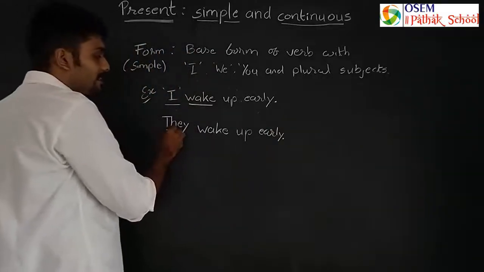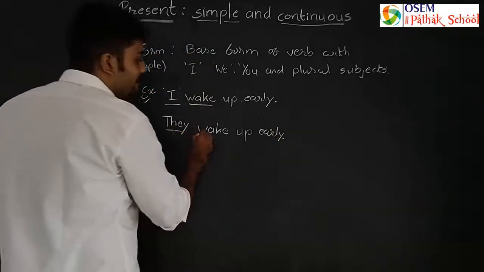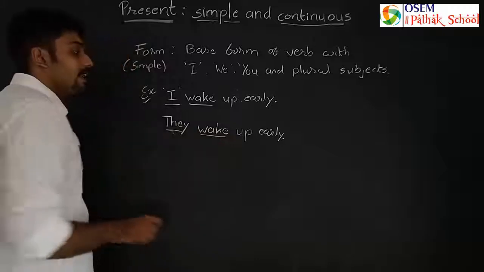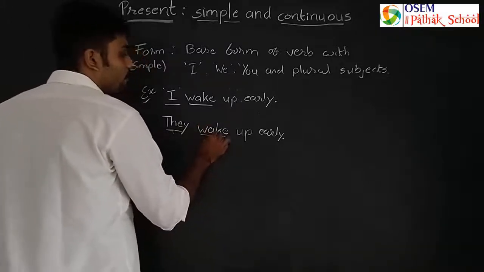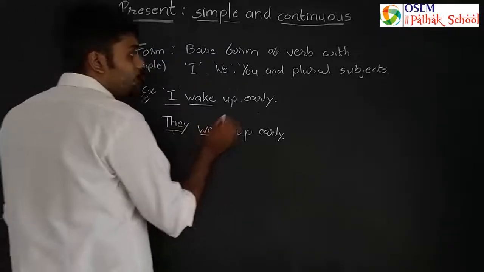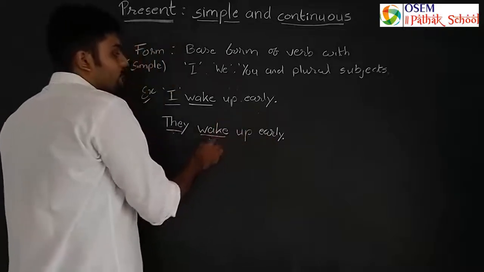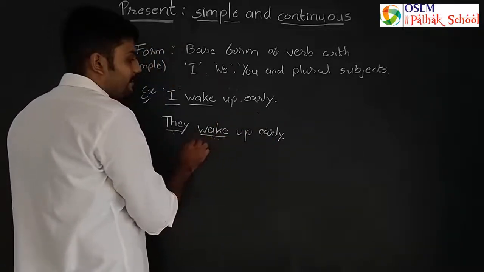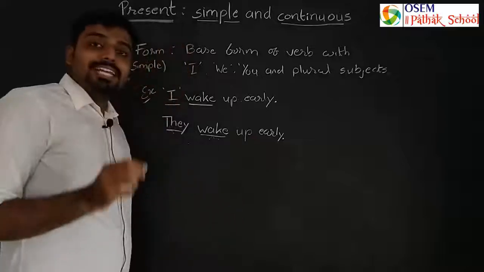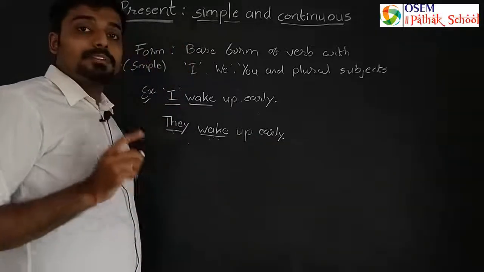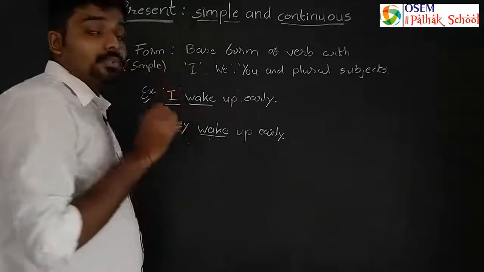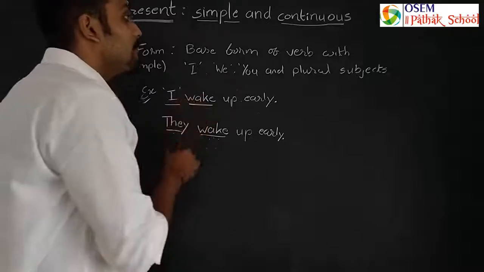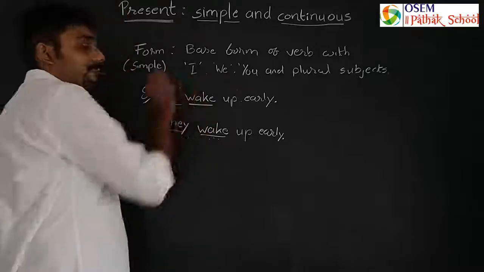So the plural subject is they. That's why in simple present tense I have to use base form of verb with I, we, you and plural subjects. So the base form is wake. They wake up early. So likewise, according to rule number 1, we have to use base form with plural and I subjects, right?